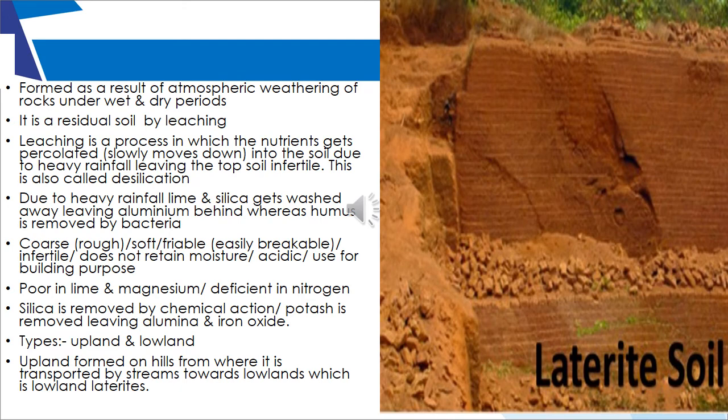Now the soil is very coarse, that is, very rough and easily breakable. It is infertile and does not retain any moisture. This soil is very good for building purposes. It is poor in lime and magnesium. Two types of laterite soil are found here: upland laterite and lowland laterite. Cashews and similar crops can grow very well in laterite soil.